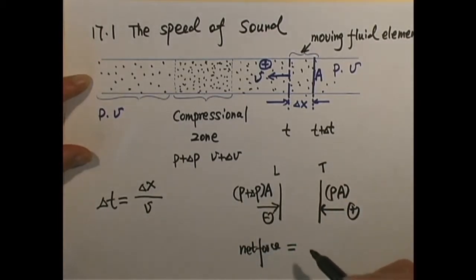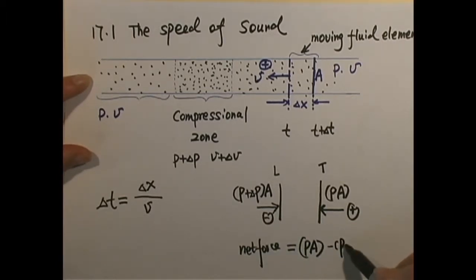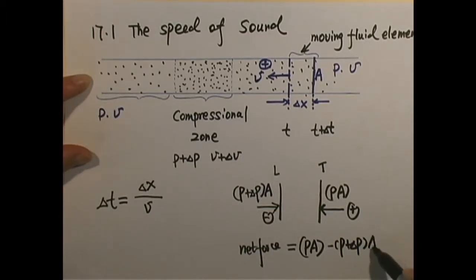So the net force is the addition of these two forces: P times A plus that negative force, which is minus P plus delta P times A. The net force comes out as negative delta P A. The net force is negative, which means F net resists this slice of moving fluid entering this compressional zone. This will cause a deceleration.